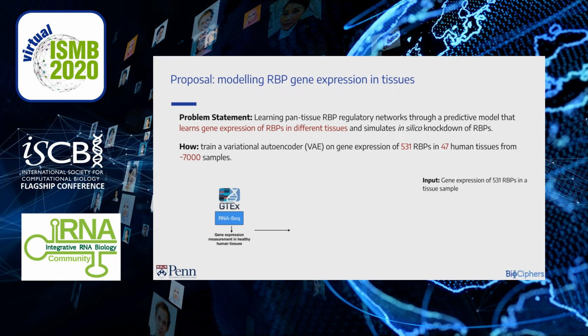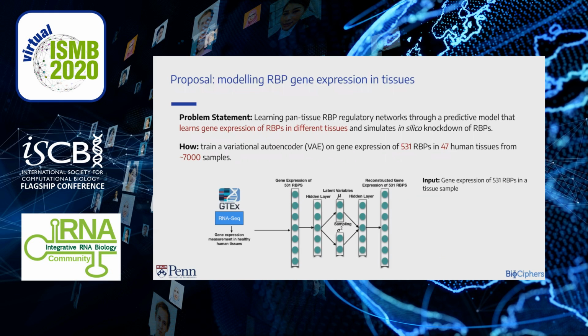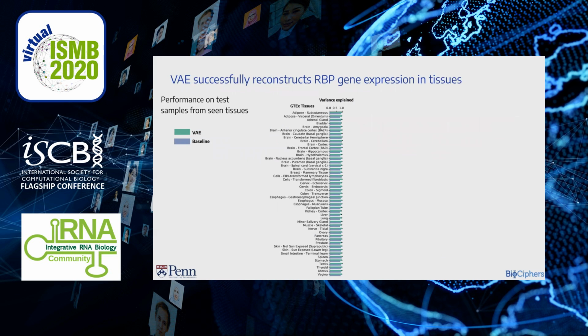Input to the model is gene expression of RBPs in a tissue sample that goes through a variational autoencoder, and out comes the reconstruction of the same gene expression vector in the input. For testing our VAE, we look at the test samples from 47 GTEx tissues and compare the VAE to a baseline. This baseline is mean gene expression of RBPs computed from all samples from that tissue.